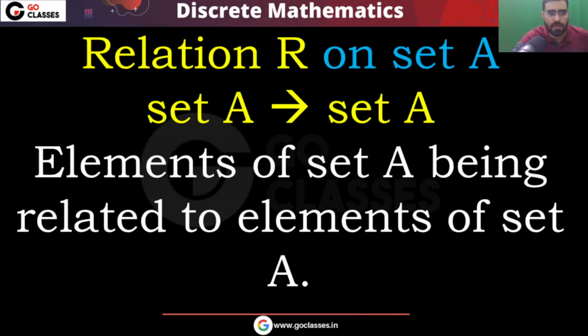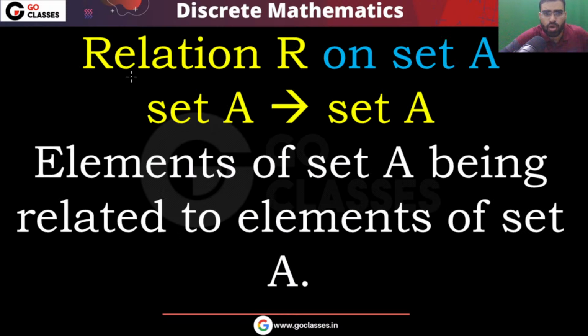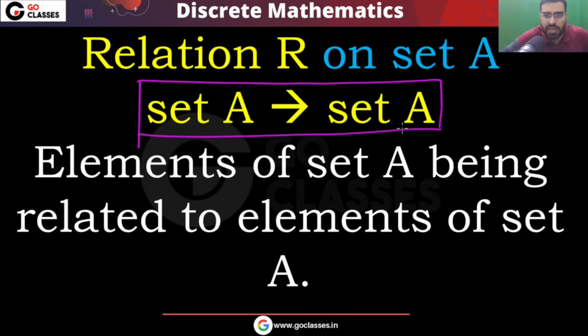Now let's see. Most of the time we are interested in relations from A to A. These types of relations are very important, where elements of A relate to elements of A. We call this a relation on set A. This is very important.